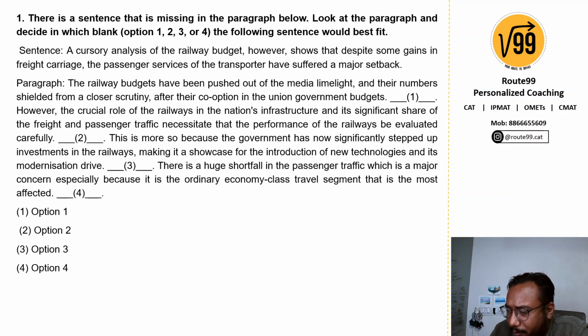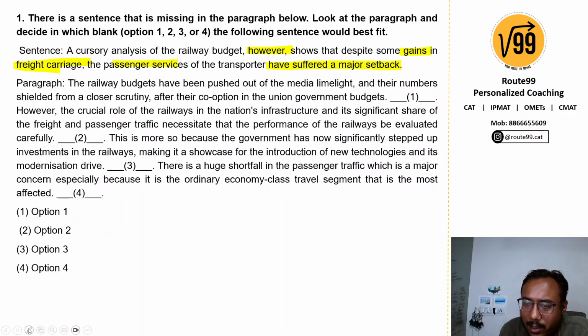We'll read out the paragraph and then look at where the sentence could be kept, and more importantly also why the sentence could not be placed in the other blanks as well. So let's begin. First we have to see the nature of the sentence. It says, a cursory analysis of the railway budget, however, shows that despite some gains in freight carriage, the passenger services of transporters have suffered a major setback. So there are some gains in the freight carriage segment, and the passenger services have suffered a major setback.